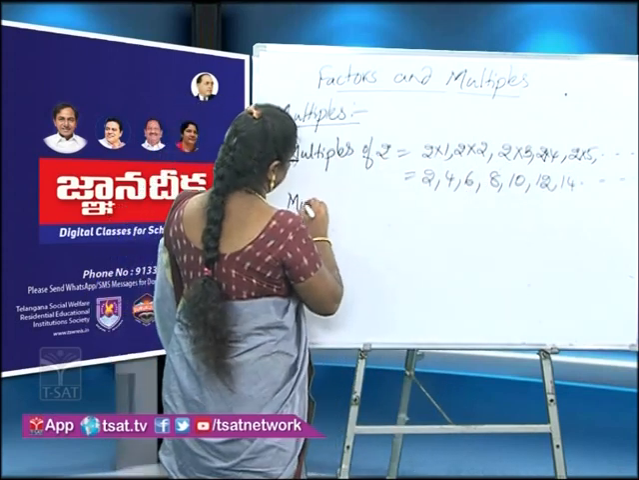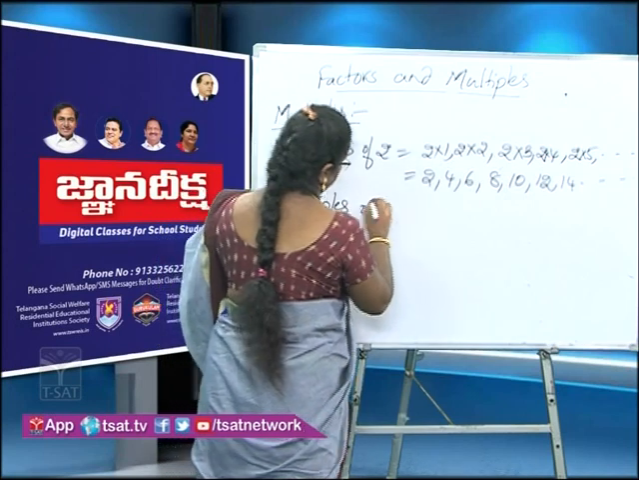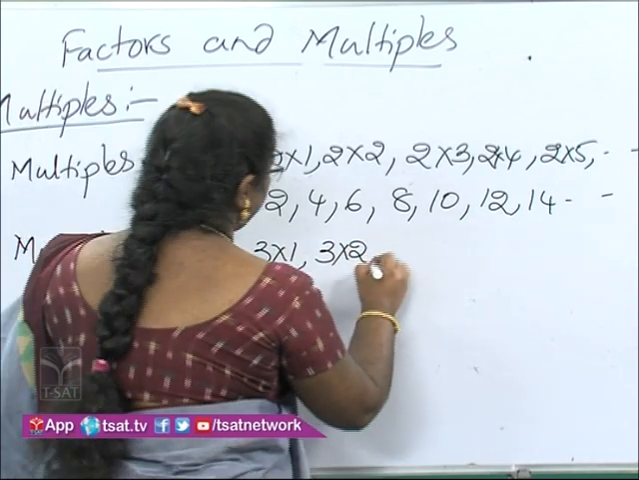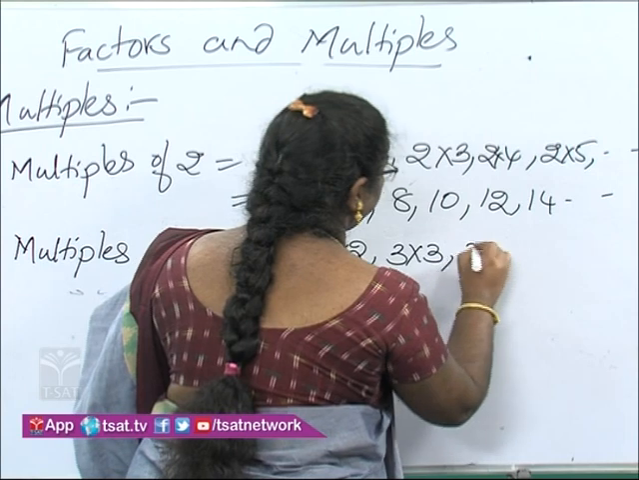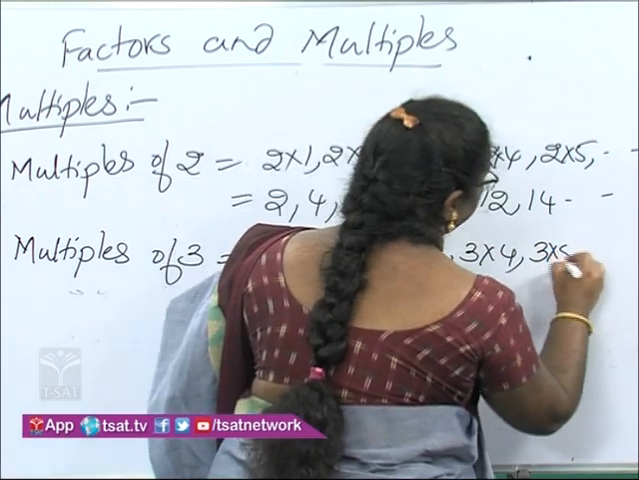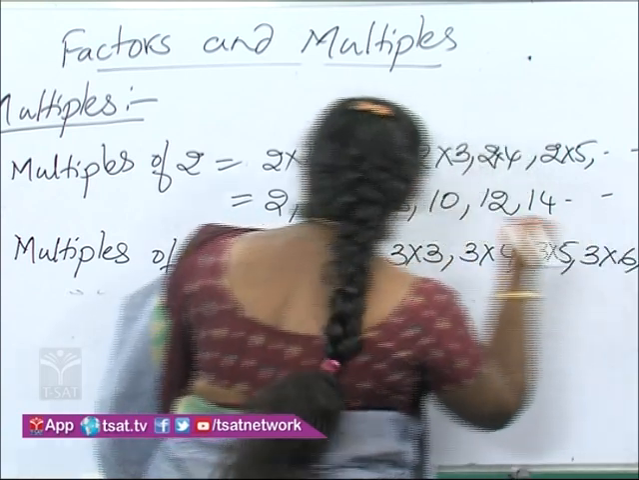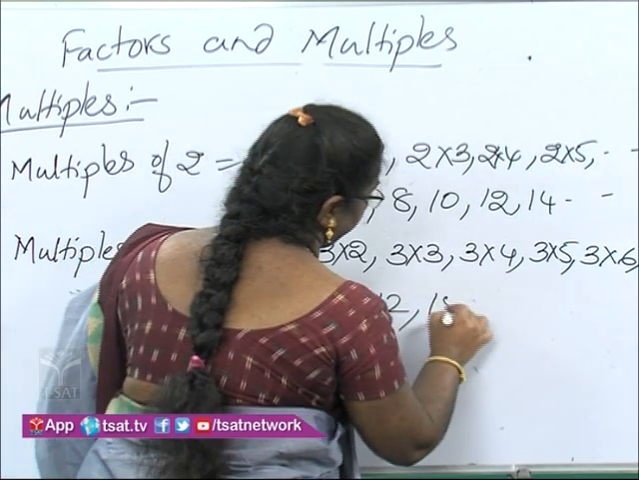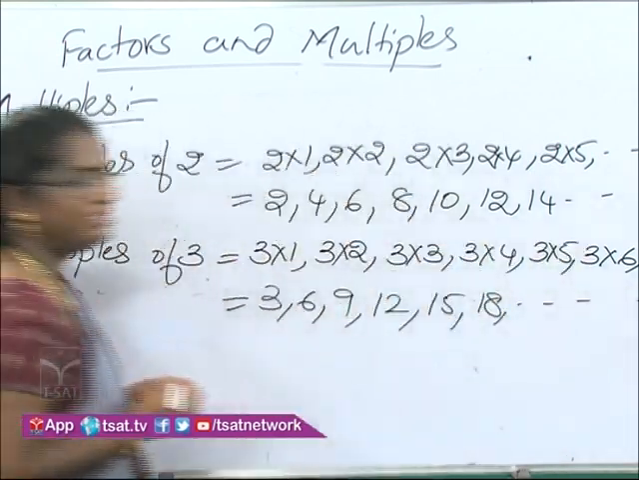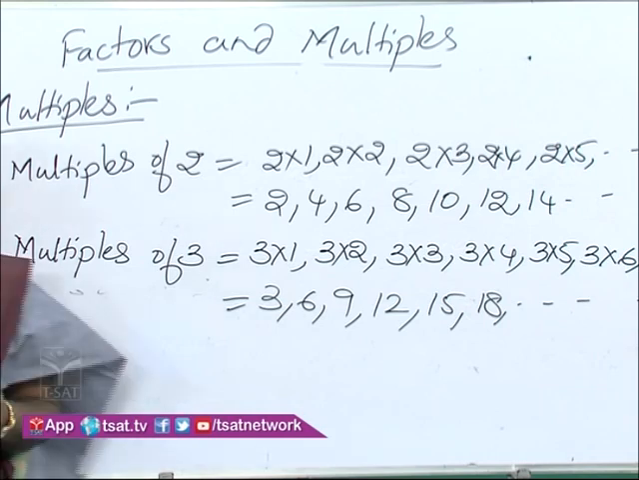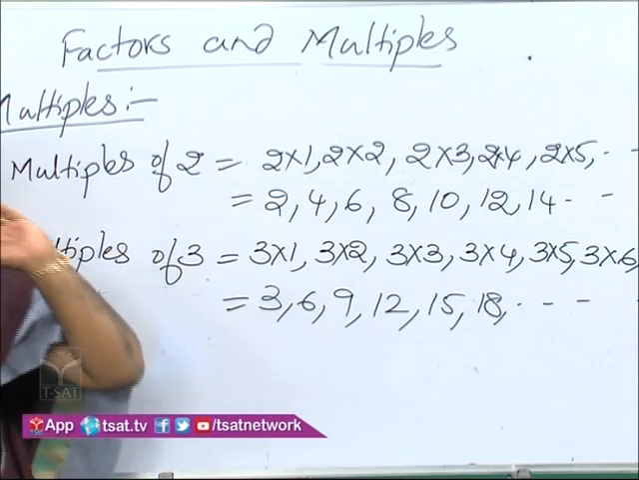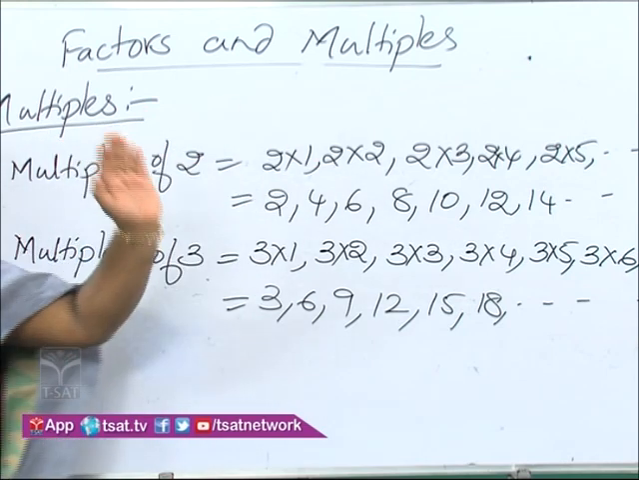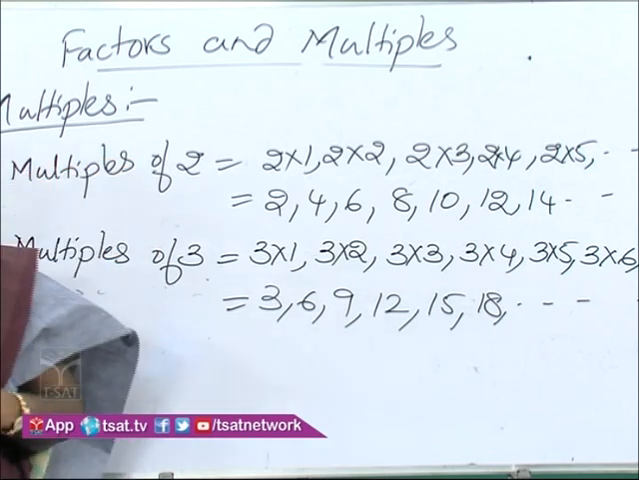Next, multiples of 3. Same way, we can get multiples of 3 by multiplying 3 with 1, 2, 3 and so on. So the multiples of 3 will be 3, 6, 9, 12, 15, 18 and so on. Multiples of a number are divisible by its factors, and we can obtain multiples of a given number by multiplying the number with natural numbers, that is 1, 2, 3 and so on.